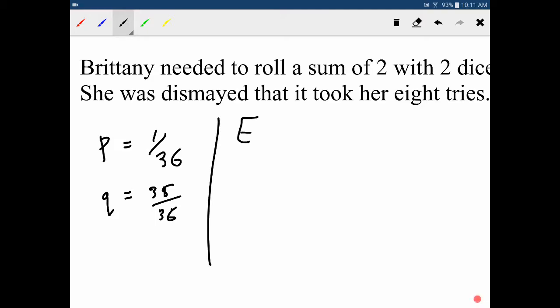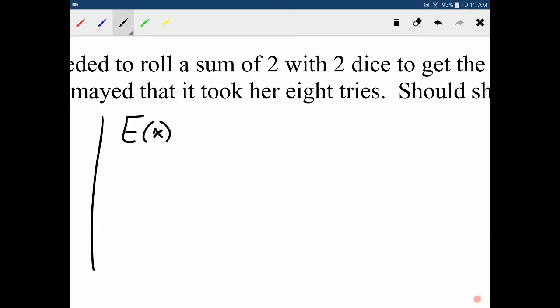So what is our expected value? How many times do we expect to fail? So it took her 8 tries, so she had 7 failures. And if we put this in, we get 35 out of 36 divided by 1 out of 36, which just equals 35. So she should have failed 35 times before getting it.